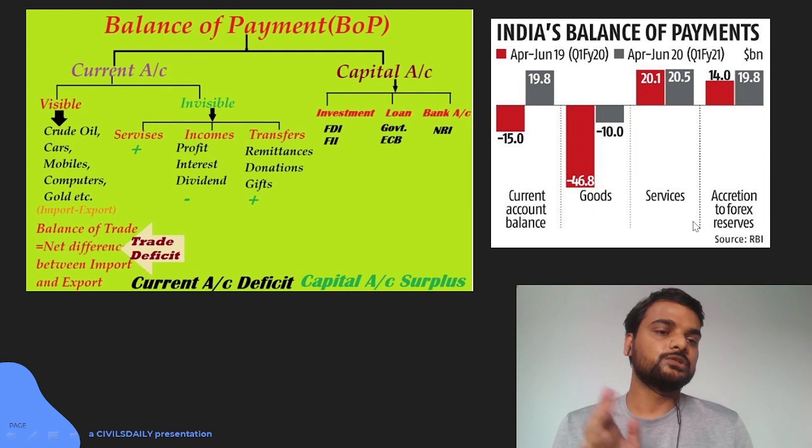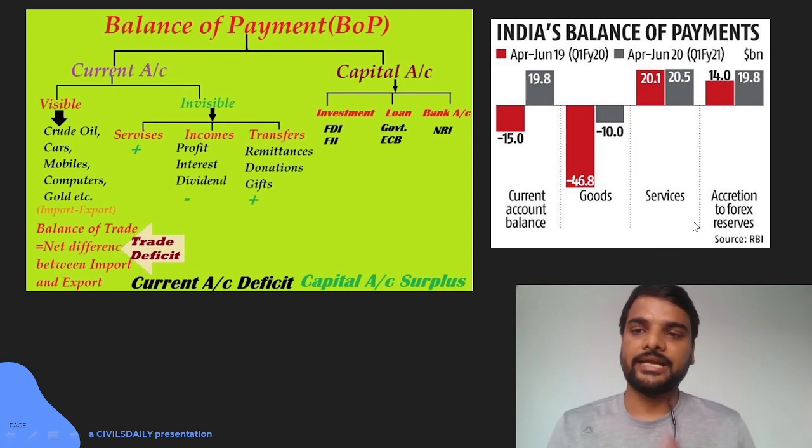Then in services we also have a positive. So a positive balance of payment will lead to the creation of forex reserve, and every country tries to have a positive balance of payment. But if you have a negative balance of payment, you have a net drawdown of the foreign reserve, and that may lead to a crisis.